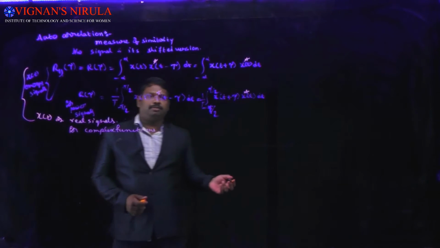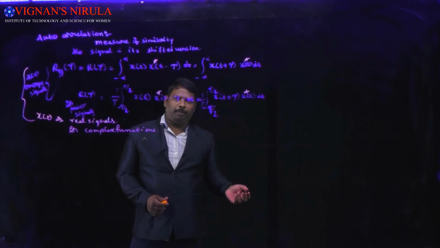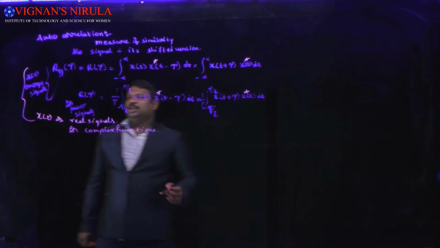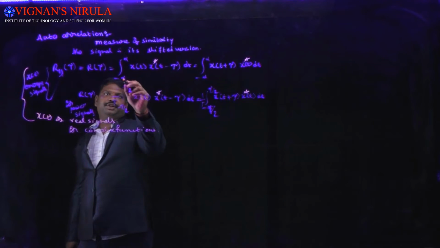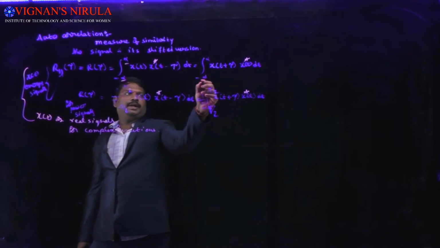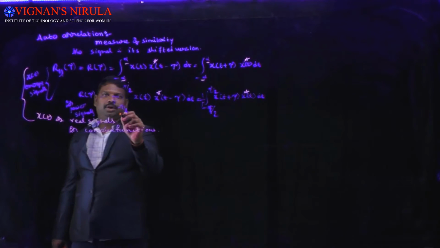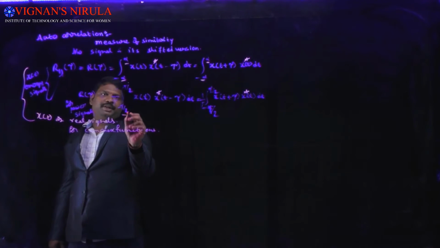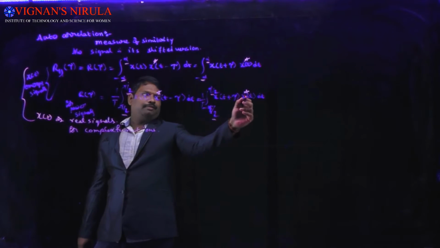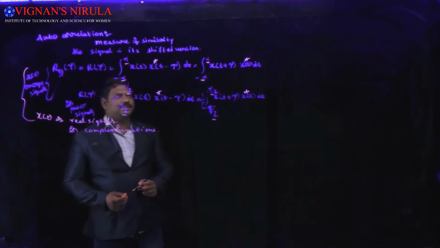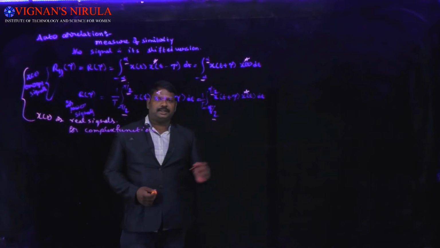That is called R of tau. It is defined separately for energy signals from minus infinity to infinity, and for power signals from minus T by 2 to T by 2. For complex nature, we take the second signal as the complex conjugate.